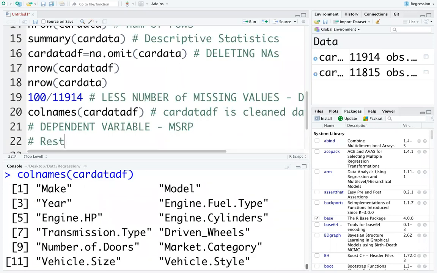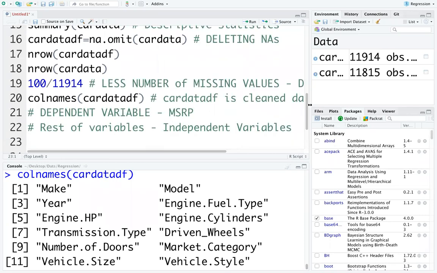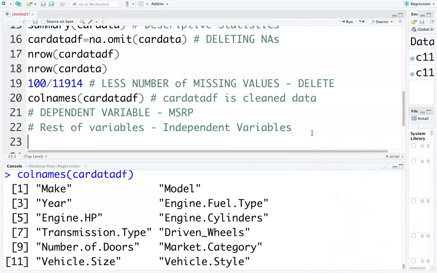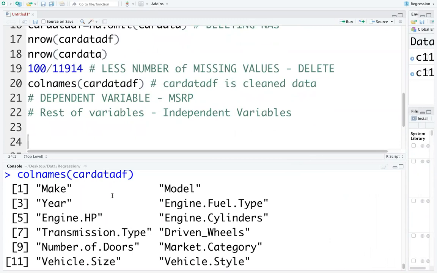The rest of the variables are independent variables. Within the independent variables, there are character variables which need to be converted. You need to convert character variables to factors.